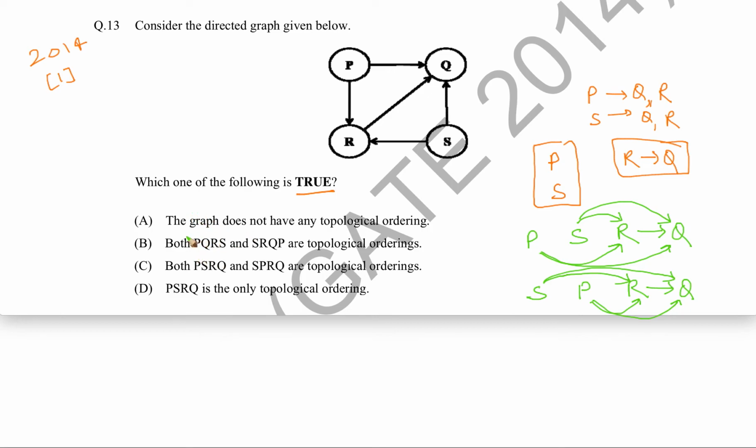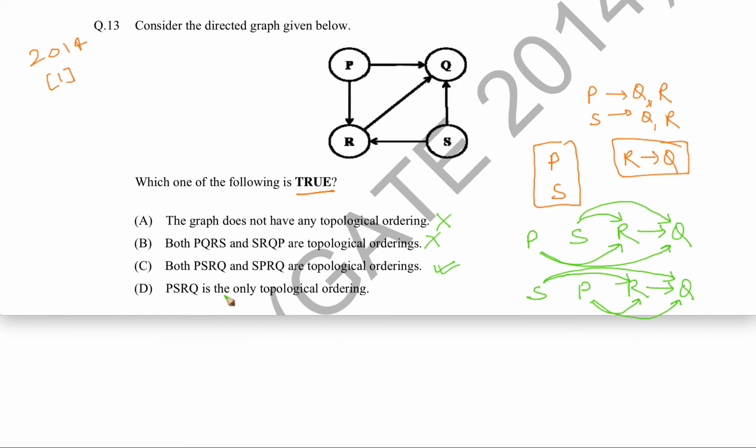Now let's see the options. The graph does not have any topological ordering. Wrong. We have just seen there are two topological orderings. Both P, Q, R, S and S, R, P, Q. No, these are not topological orderings. Both P, S, R, Q and S, P, R, Q are topological orderings. That is exactly what we discussed here. P, S, R, Q and S, P, R, Q, these are the topological orderings.